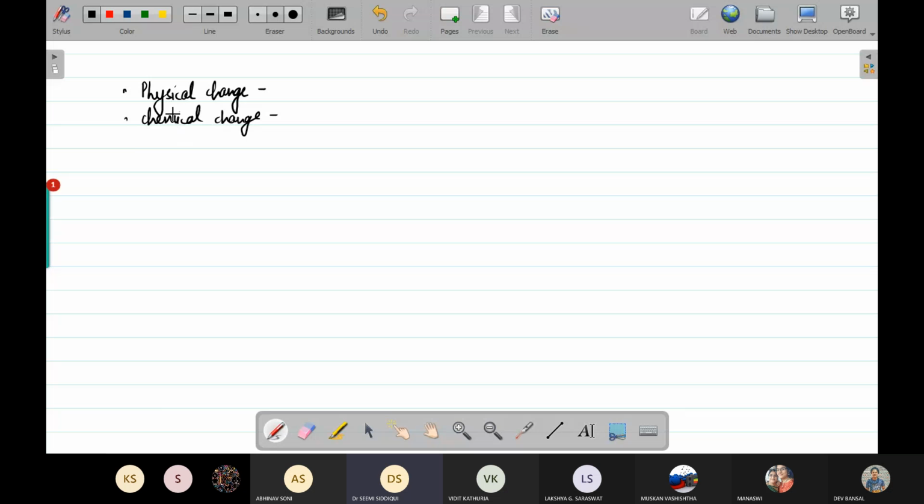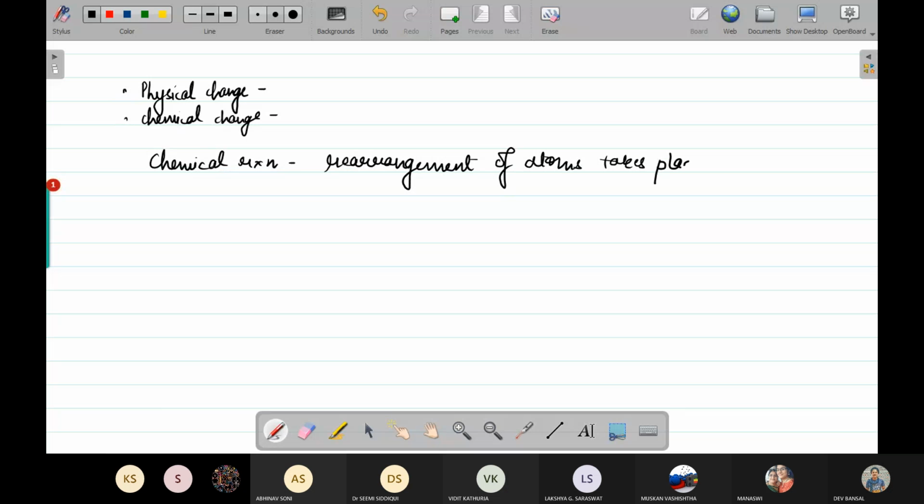Okay. Now, the second thing comes over here. What does a chemical reaction mean? Chemical reaction is what? Basically, in the case of a chemical reaction, we say it is the rearrangement of atoms that takes place between the reacting substances in order to form new substances having different properties.